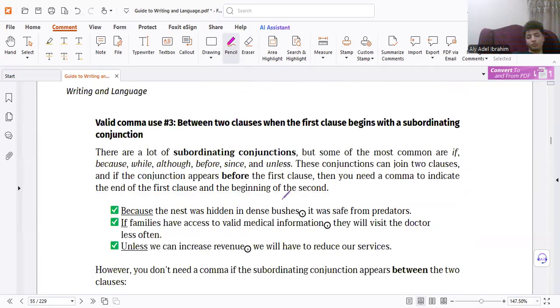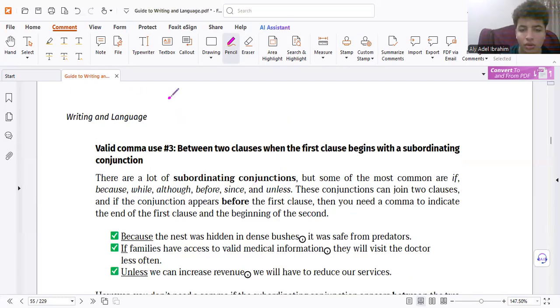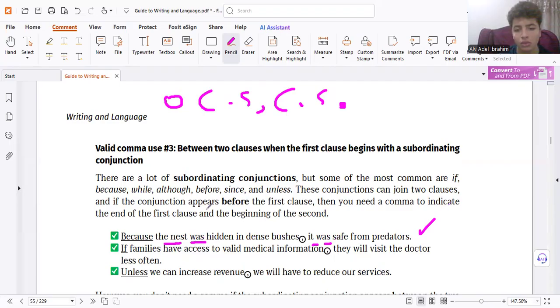Please listen carefully. Now here, the second rule. I told you about it, by the way. What is it? Simply, the subordinating conjunction. If the subordinating conjunction is at the beginning, you need a complete sentence. I say sentence, it can be simple, complex, whatever it is. Check. Do we have one? Yes, we have. So it's correct.